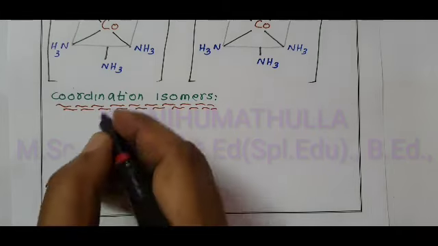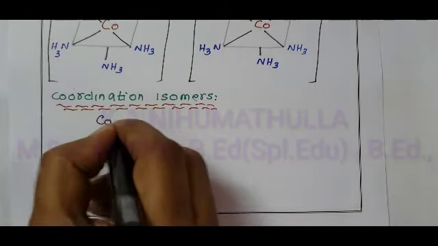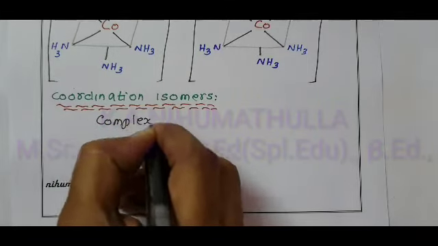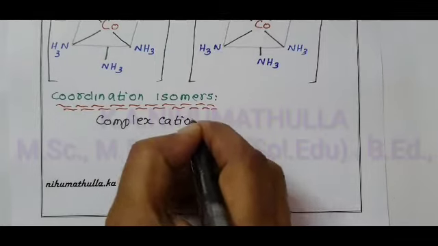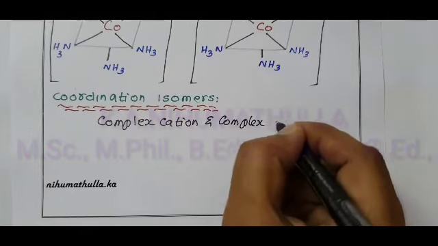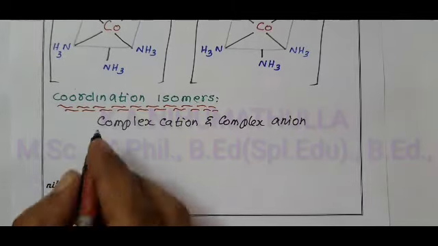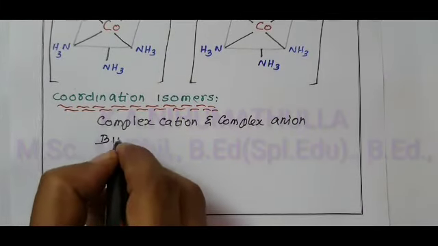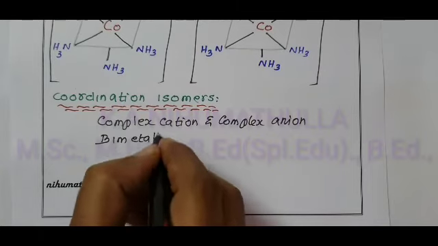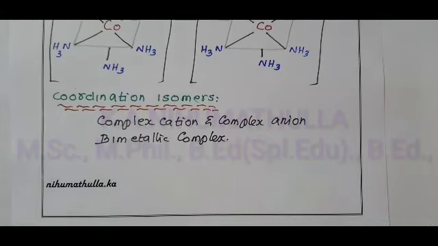Coordination isomers arise where the compounds have both a complex cation and a complex anion. They are also called bimetallic complexes. In these bimetallic complexes, coordination isomerism arises.